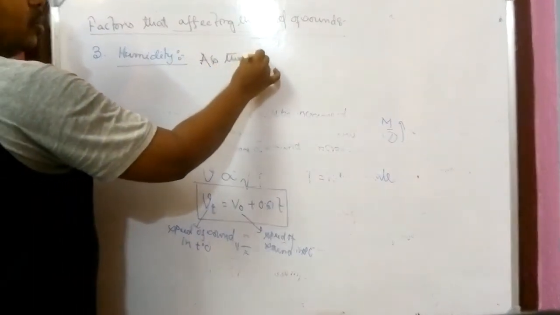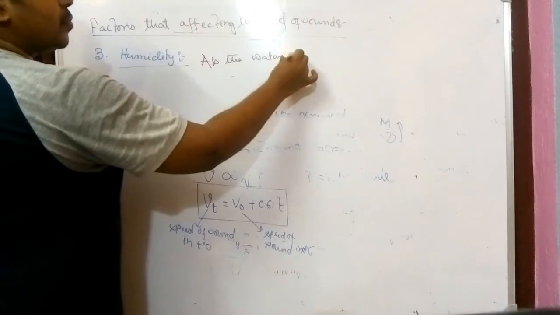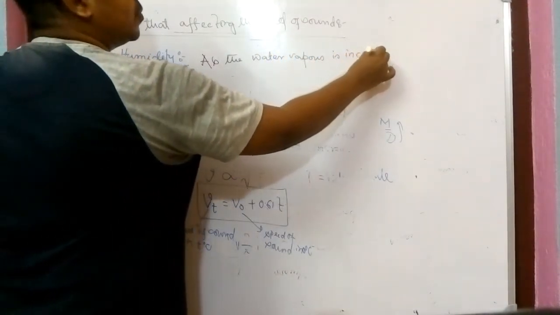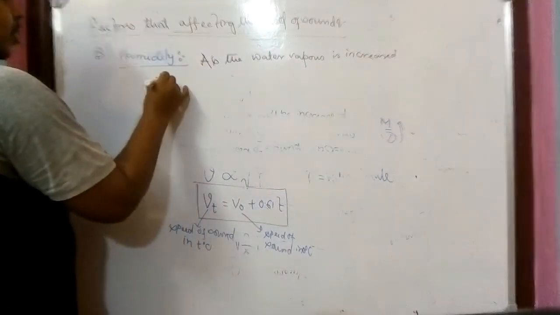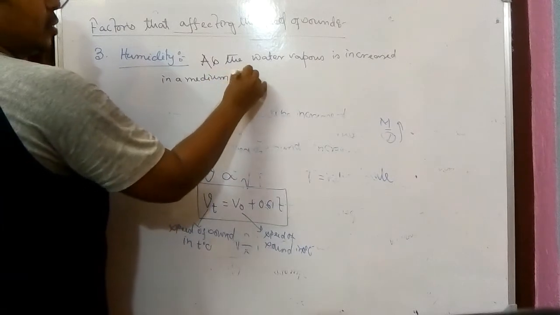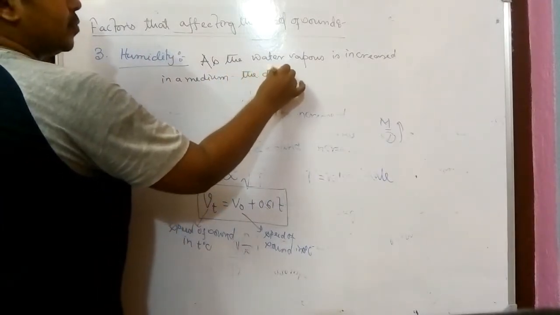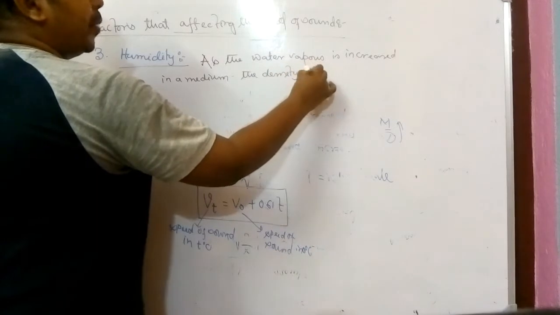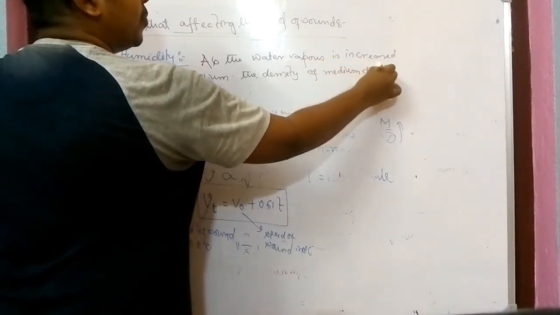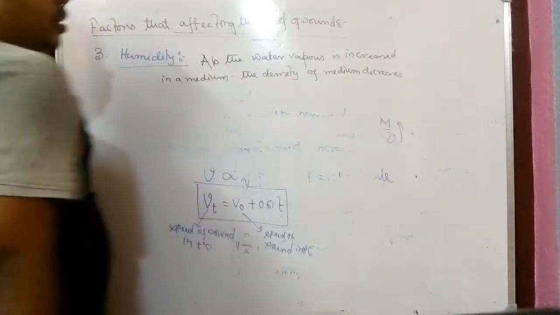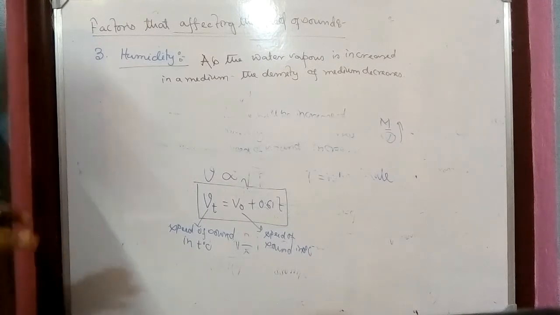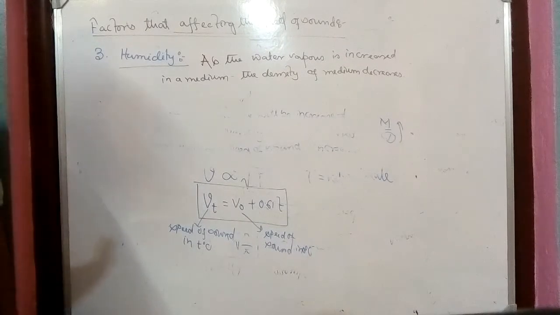As the water vapor is increased in a medium, the density of the medium decreases. If the medium is dry, meaning less humidity, then the density will be more.